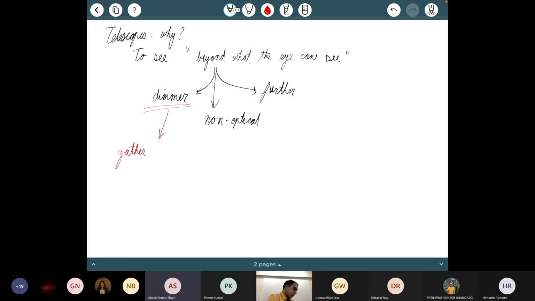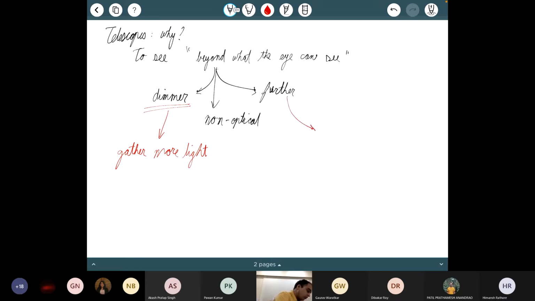In simpler terms, we gather more light. We have some kind of a lens which is taking light from a large area and putting it into a much smaller area. If a source is giving you a certain flux, a certain number of photons per square centimeter or ergs per square centimeter, and you collect it from a larger area, then you are going to be able to see fainter objects because you are just getting more photons.